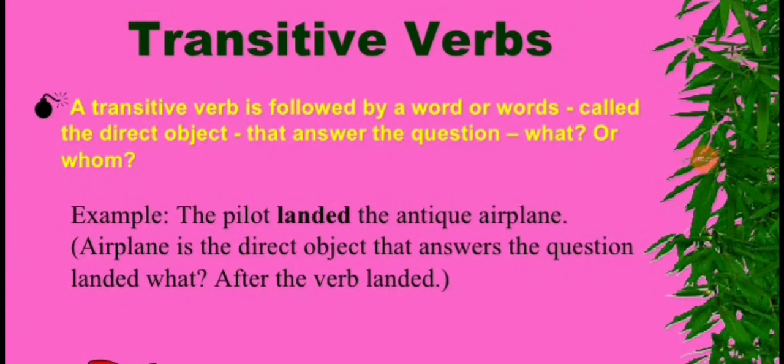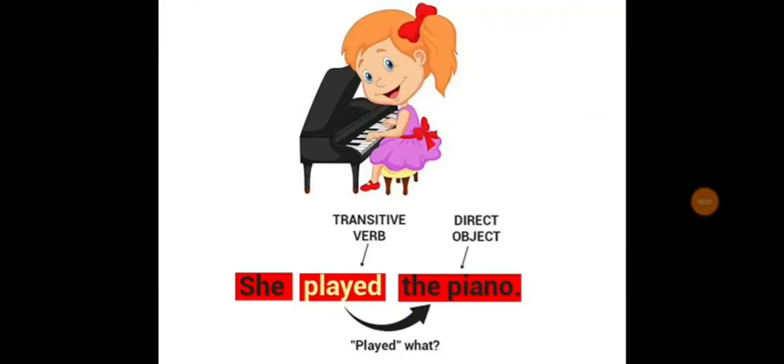The pilot landed the antique airplane. Children, landed here is an action performed by the pilot, which is the subject. In this case, it has a receiver, which is the airplane. So, the pilot is the subject who is doing the action of landing, and it has a direct object, that is airplane. So, children, landed here is a transitive verb. Let's look into some more sentence examples having transitive verbs.